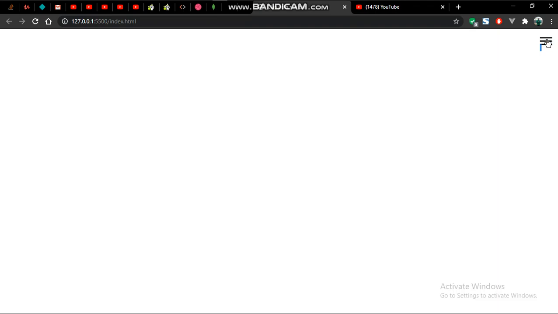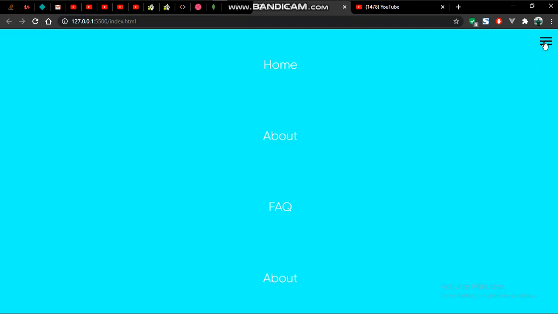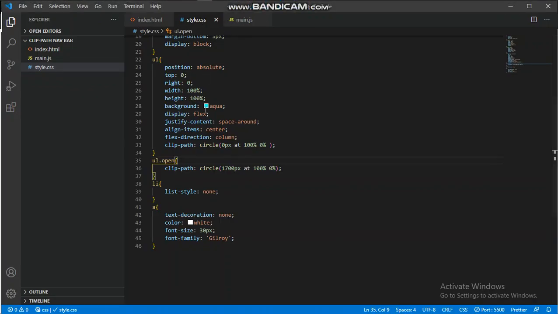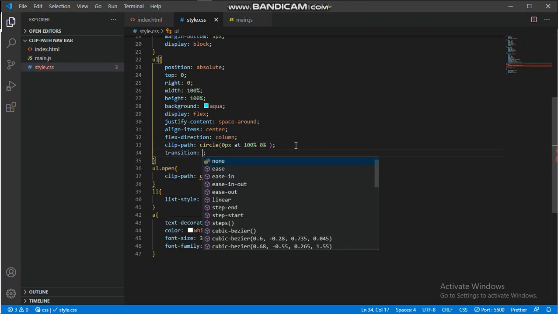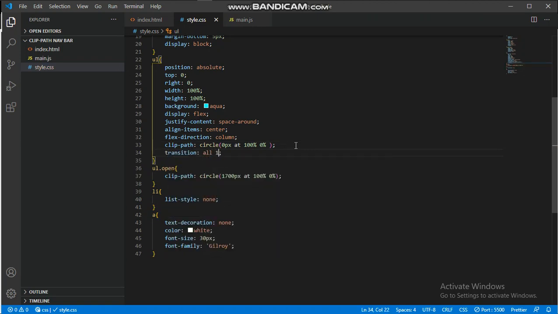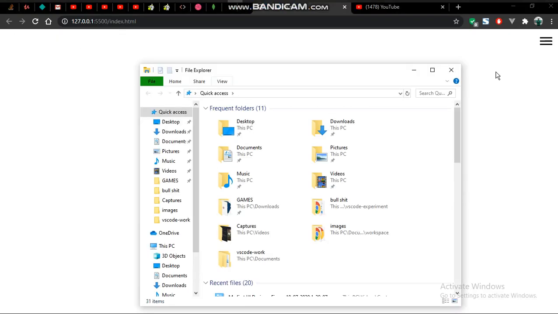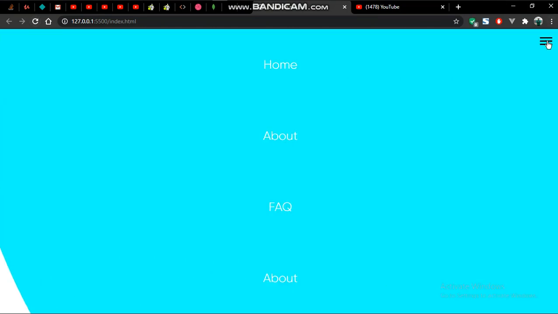So we want it to transition in now. You want it to have that smooth animation when it opens. So basically you just come to the UL in your style, then just give it a transition property. Just say transition all, let's say 1 second. So if I save that, refresh, okay, there it is, then it comes in smoothly. You see that? Beautiful. And if I click it, it closes back up.